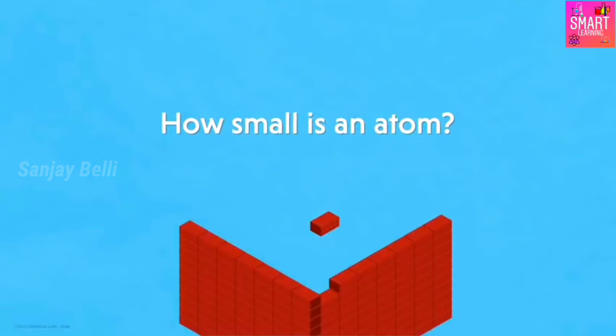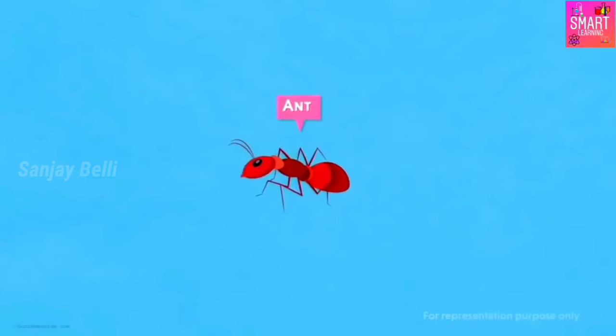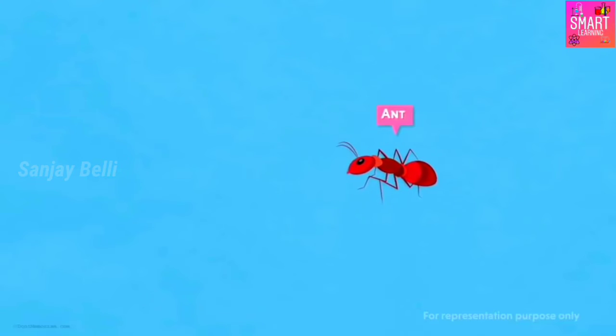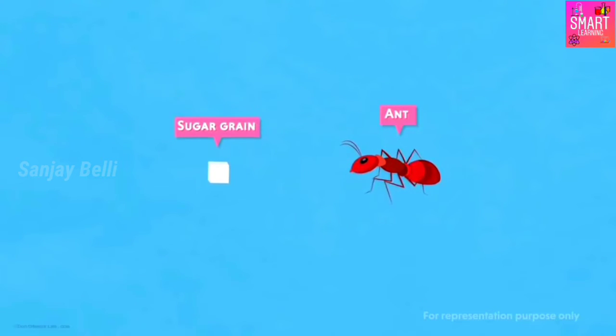Now tell me, how big or small do you think a single atom will be? Maybe we can take another small example and then compare the atom to it. Can we think of an ant? Probably not. Ants carry little grains of sugar, which means grains are smaller than ants.